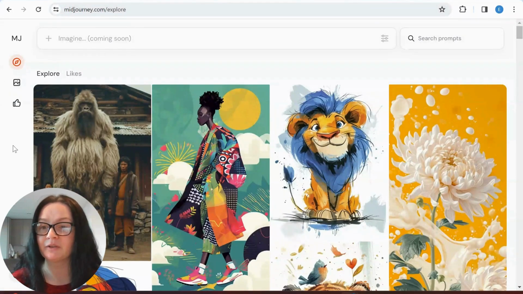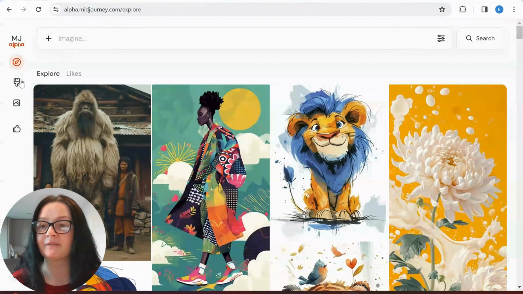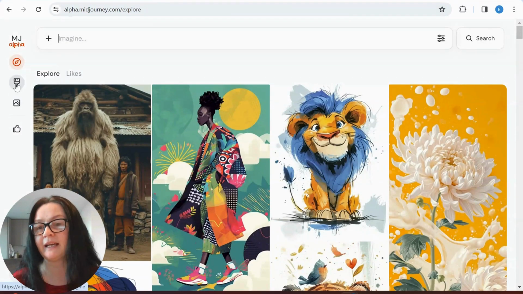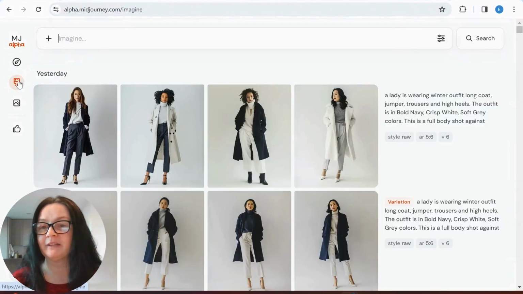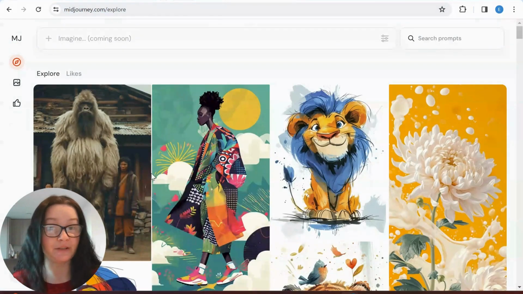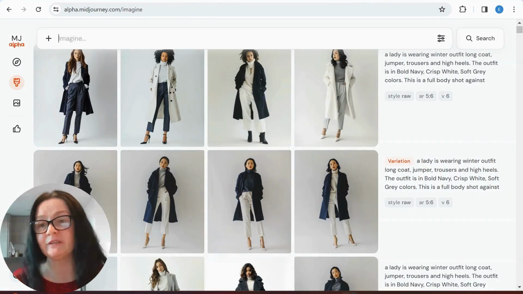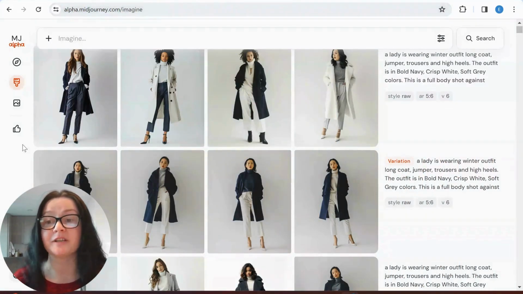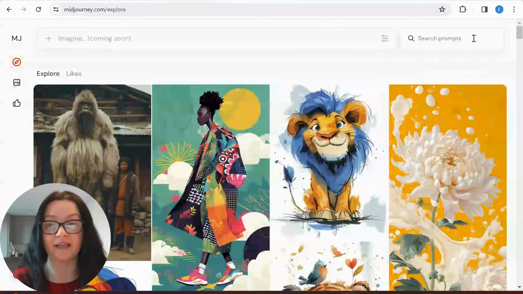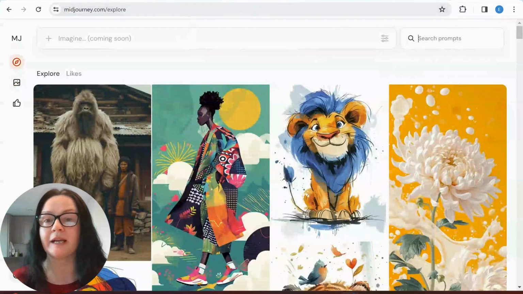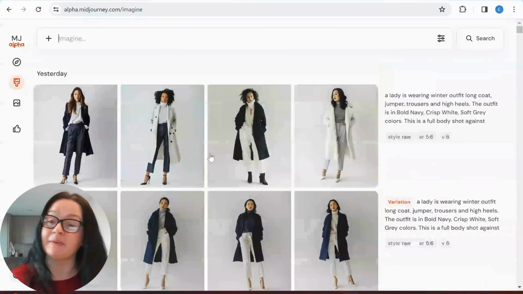So basically, we've got these buttons here, and we have one more button here, and we have this brushy thing that isn't here. But of course, the brushy thing means that we can actually see how our images are being generated, whereas here you don't see it, but you see it on Discord. So the main difference between these two is basically that we can actually prompt on this website, Alpha, and we can't prompt here. It says image coming soon, but otherwise we can do everything that we can do on Alpha. We can search, we can literally do anything. So those are the main differences, guys.